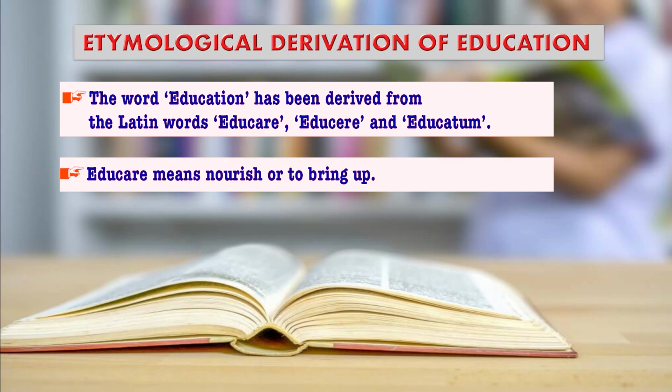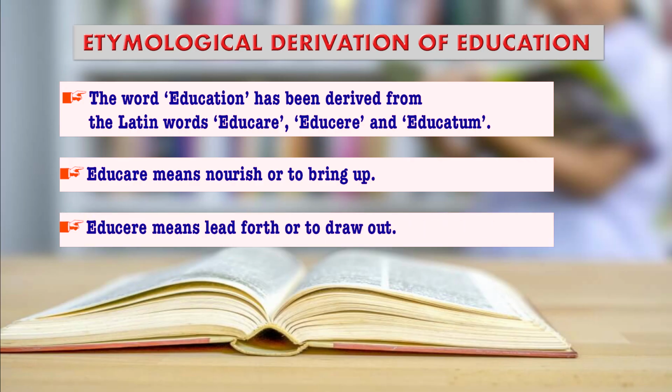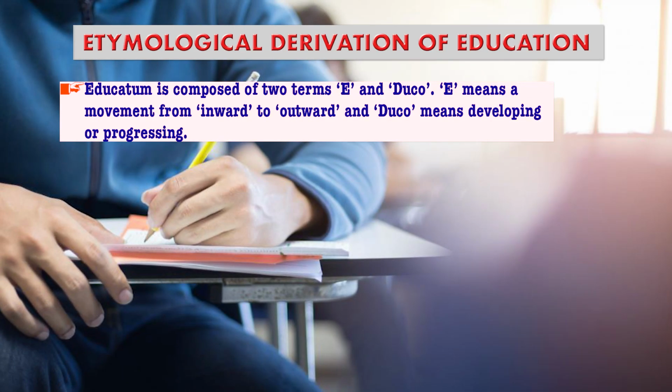Educare means to nourish or to bring up; this is to nourish the individual child and bring up the individual child. Educere means to lead forth or to draw out. We will further analyze what that means. Educatum is composed of two terms, E and duco. E means a movement from inward to outward, and duco means developing or progressing.